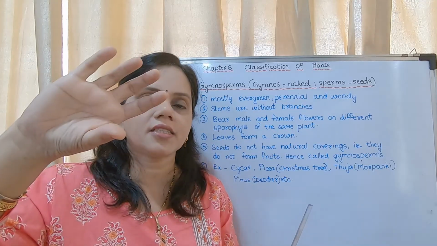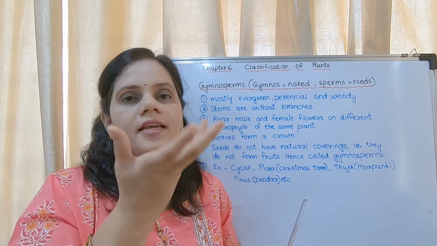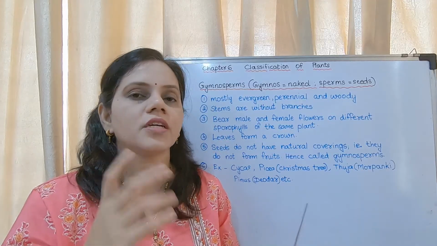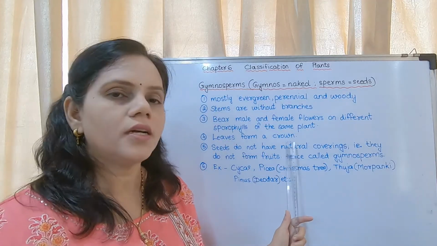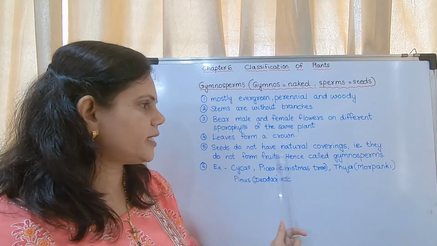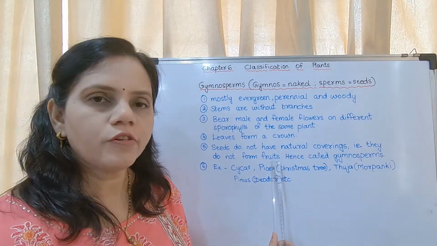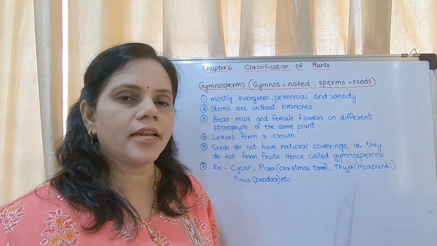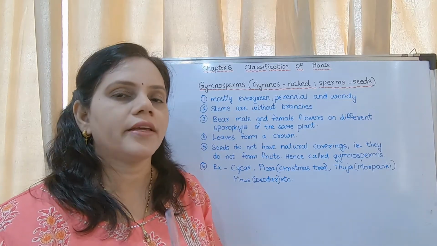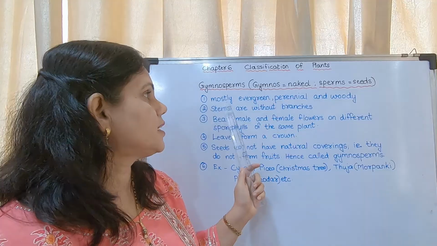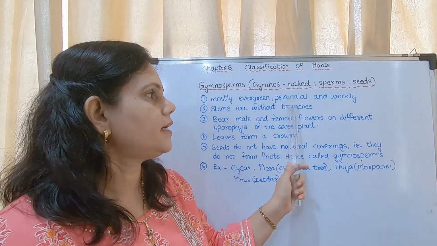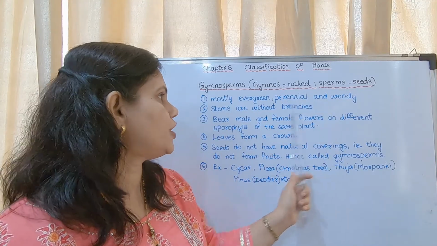There is a woody structure, there are leaves at the top. It forms a crown. So leaves form a crown. Seeds do not have natural coverings, that is, they do not form fruits. Hence, they are called gymnosperms. So, I repeat, what are the characteristics? They are mostly evergreen, perennial and woody.